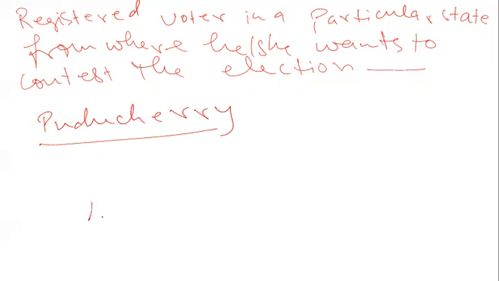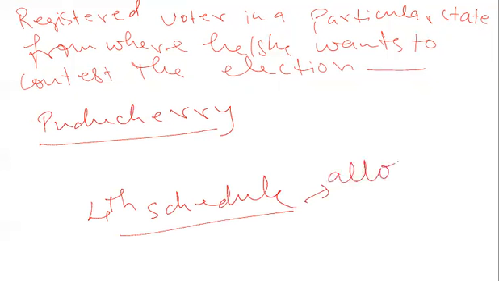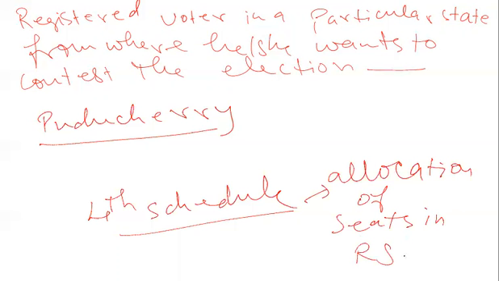We know that the Fourth Schedule of the Indian Constitution talks about allocation of seats in the Rajya Sabha to the states. Not two, this is one. So not only states, even union territories. Two of the union territories have seats in the Rajya Sabha.